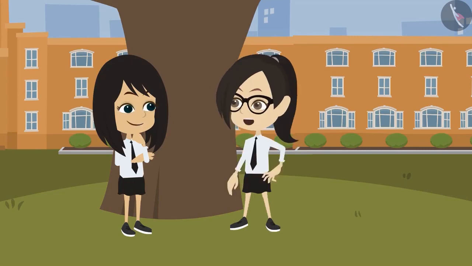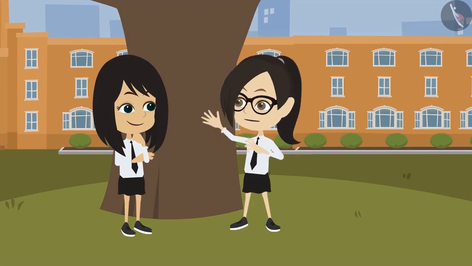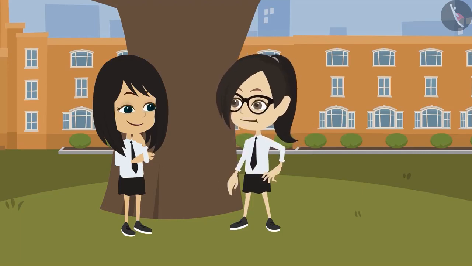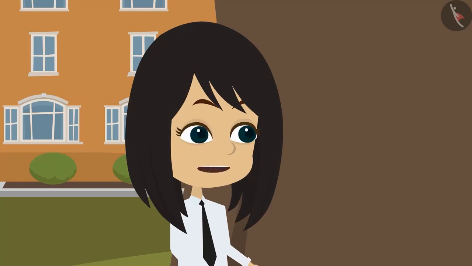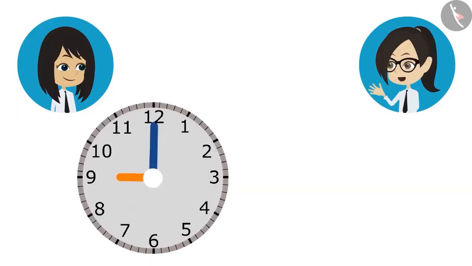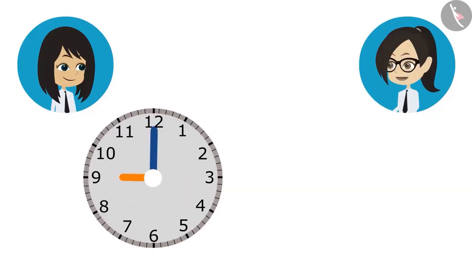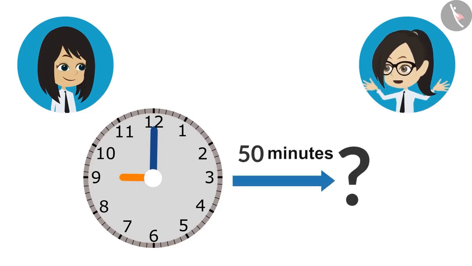Now let us find out the class which is for 50 minutes. At what time will it finish if it starts at 9 o'clock in the morning? In this, the start time of the class and how much time it will take to end is known, and we have to find out what time the class will end. Look here, I have drawn the start time of the class in this clock, and we have to find out what will be the time after 50 minutes.